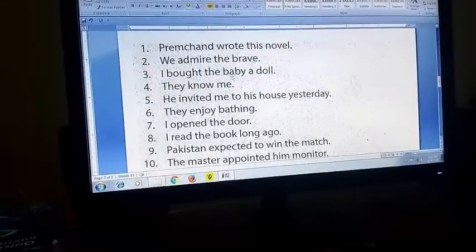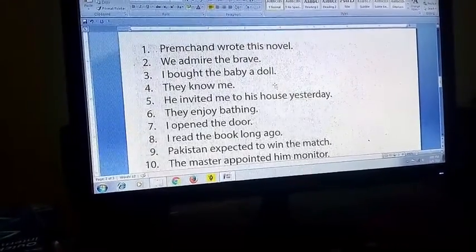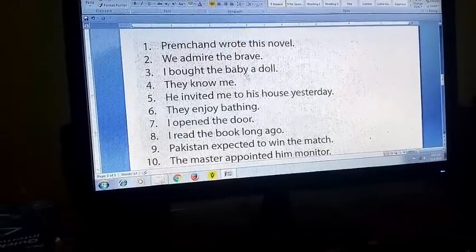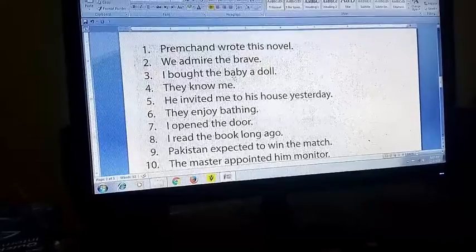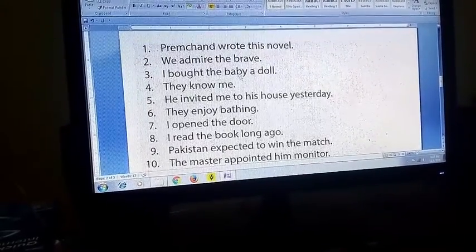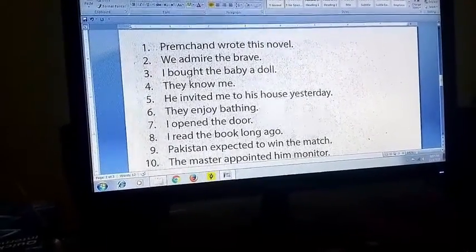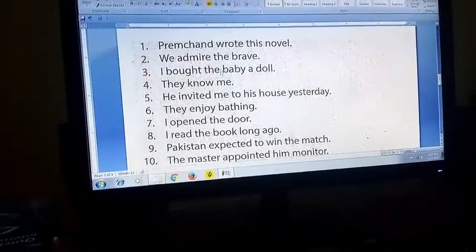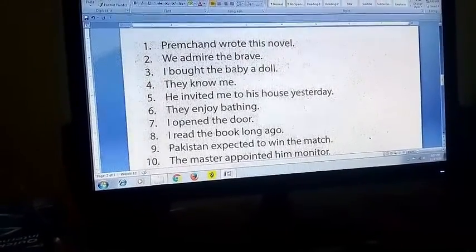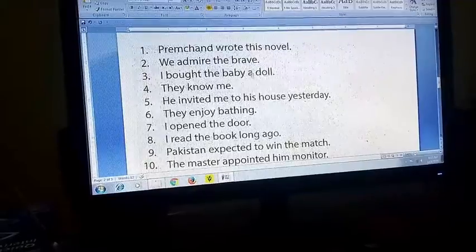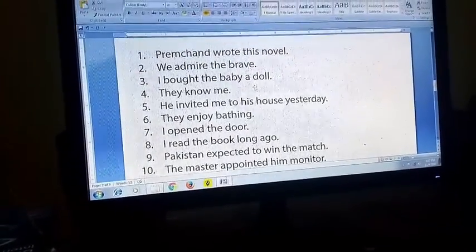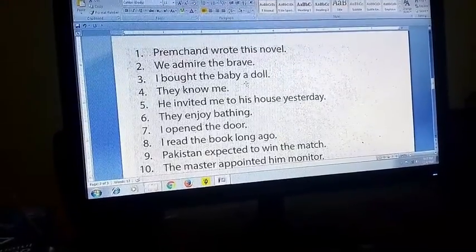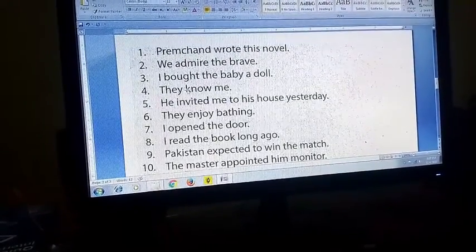I bought the baby a doll. See, there are two, baby and a doll. First of all, a doll was bought by me for the baby, or the baby was bought a doll by me. So two, because you have got two objects. One is baby, another is a doll. So two answers are possible. In the exams, if you are asked, you can write only one answer, but don't get mixed up.